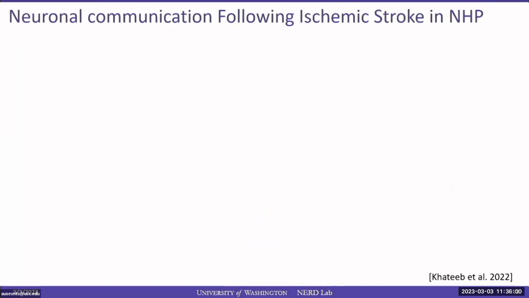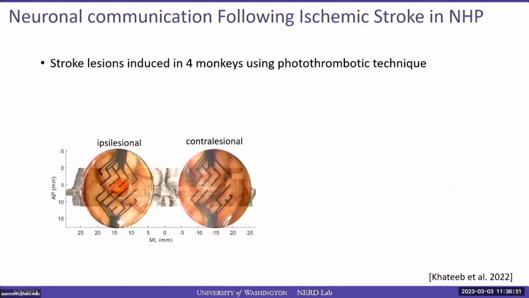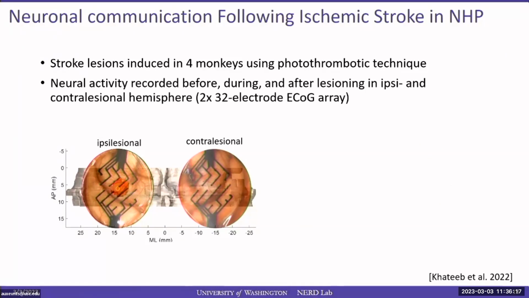Okay, for the last few minutes of the talk, I want to show you some initial results of applying this model to actual neural recordings in the form of ECOG recordings obtained from monkeys following focal ischemic lesion. To get those recordings, my lab has induced stroke lesions in 4 monkeys using the photothrombotic technique. Afterwards, we have recorded the neural activity before, during, and after lesioning in the ipsi and contralesional hemisphere using 2 32 electrode ECOG arrays that are shown here at the bottom.